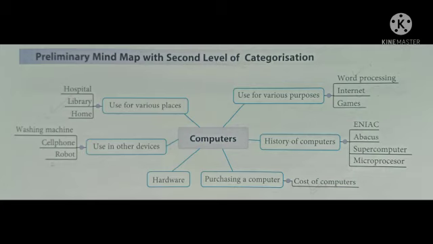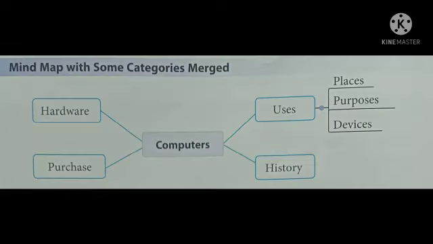Now we have to see whether there are some categories which can be merged. Like here, we can merge the categories use for various places, use for various purposes and use in other devices. We can combine them and give them a single category name as uses. Now check whether in the mind map there is any category which can be modified.